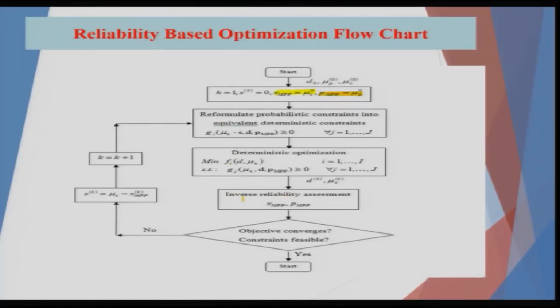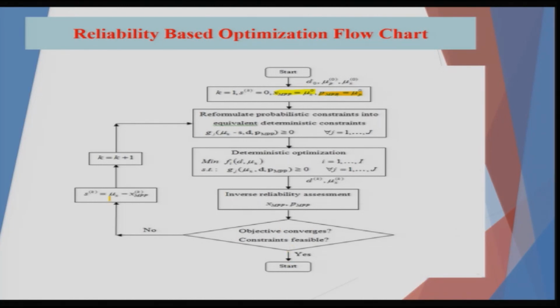So, you do the inverse reliability assessment, find out x MPP and PMPP. You ask the question whether the objective convergence has been achieved, and whether the constraints are feasible. Obviously, when you are doing the objective analysis to find out the convergence, you will find out whether all the constraints are applicable or are they feasible. If this is achieved, you stop the process.